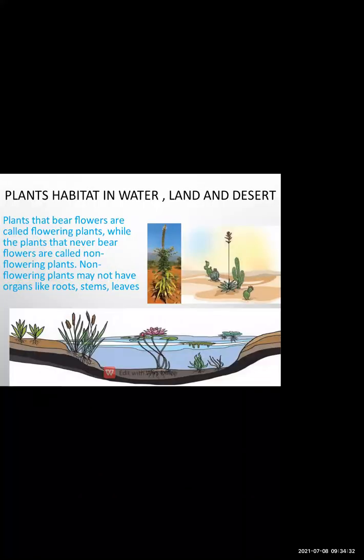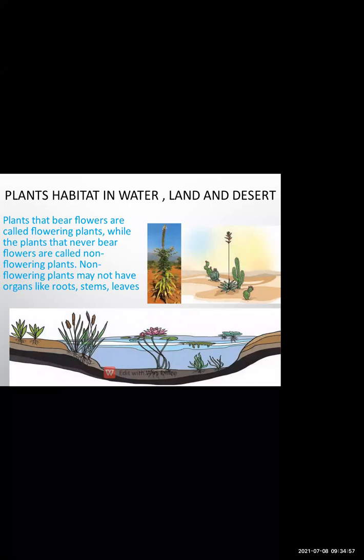Okay, plants live in different habitats such as some plants live in water, some plants live on land, and some plants live on desert. So depending upon the habitat, the plants are classified according to that. Okay, the plants which are living in water, they are called as aquatic plants. And in that we saw the example of lotus.